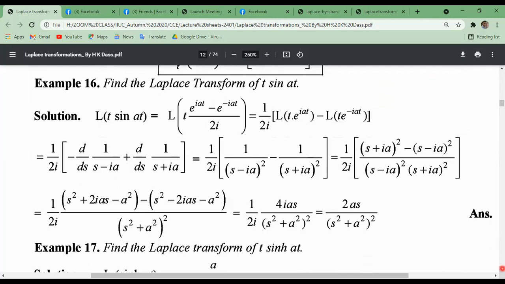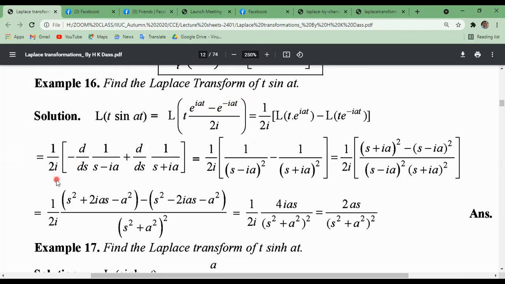Now another example, example 16: find the Laplace transformation of t into sin at. The Laplace transformation of t into sin at can be written as t into the exponential form of sin at, e to the power iat minus e to the power minus iat divided by twice i. Then using the linear properties we get the Laplace transformation of the first one minus the Laplace transform of the second one.